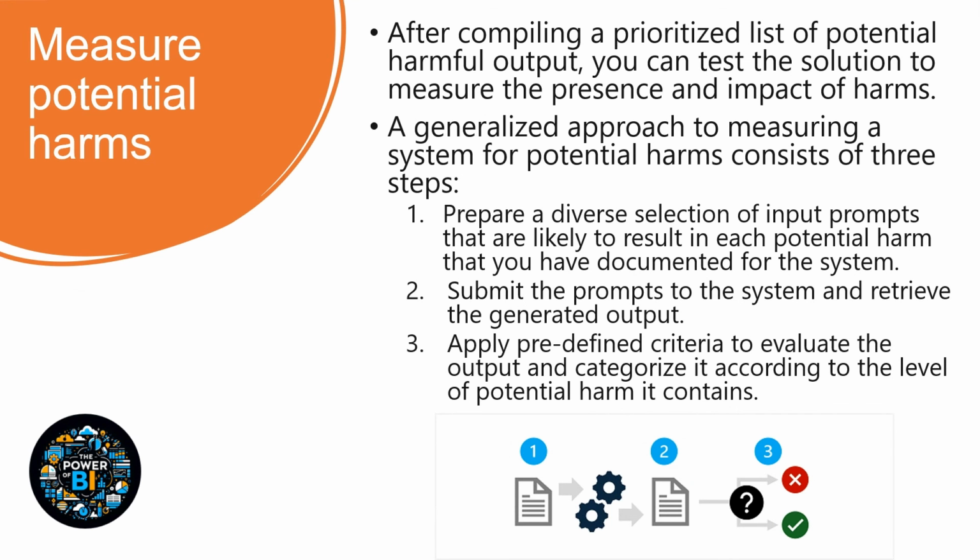After compiling the prioritized list of potential harmful outputs, you can test the solution to measure the presence and impact of the harms. Your goal is to create an initial baseline that quantifies the harms produced by your solution in given usage scenarios, and then track improvement against the baseline as you make iterative changes. A generalized approach to measuring the system is to prepare a diverse selection of input prompts that are likely to result in each potential harm that you have documented, submit those prompts to the system to retrieve the generated output, and apply predefined criteria to evaluate the output and categorize it according to its level of potential harm.